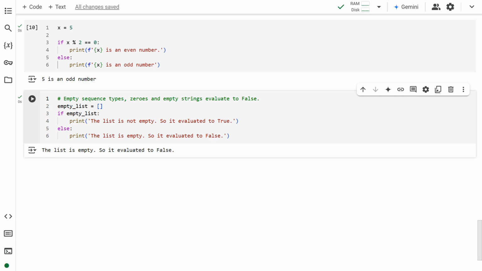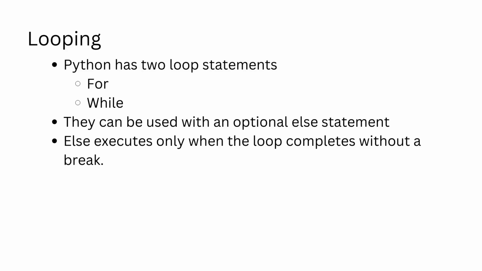Note that there are no braces. Indentation is used to determine the scope of the code block. As we already discussed, empty sequences, strings and zeros evaluate to false. Looping is a programmatic way of repeating an action for a number of times. Python has two loop statements, for and while.